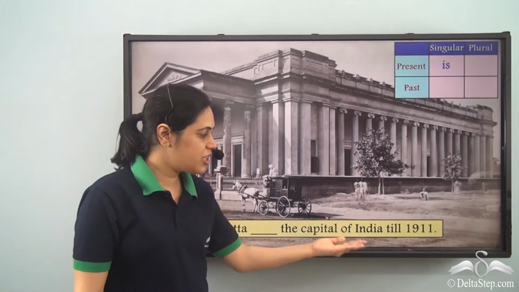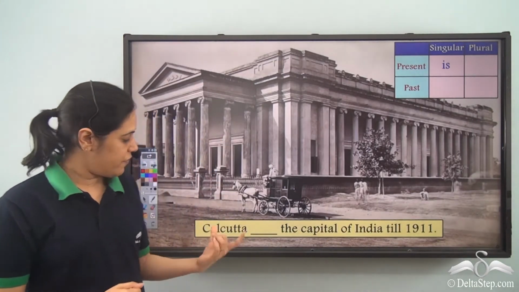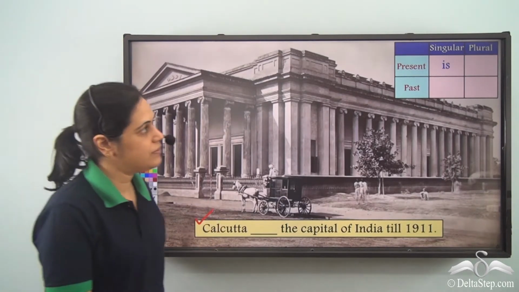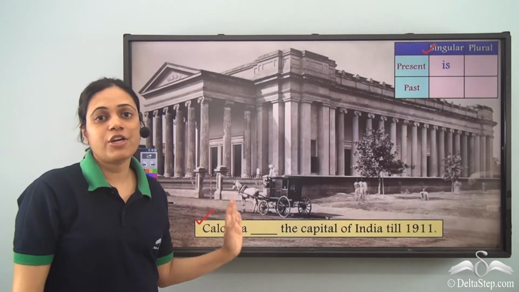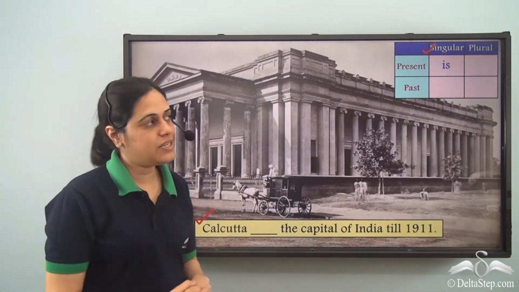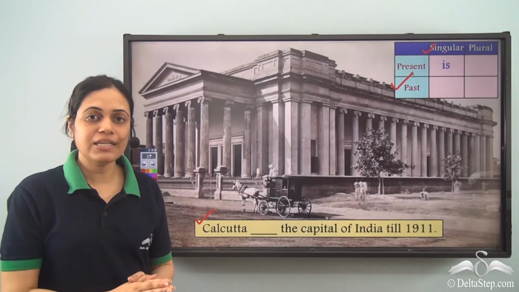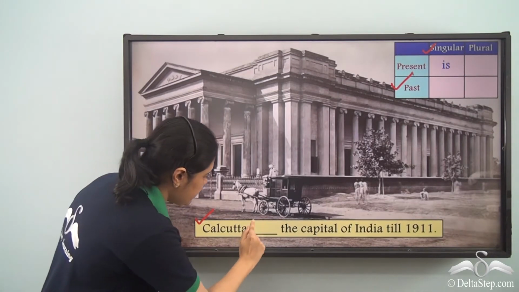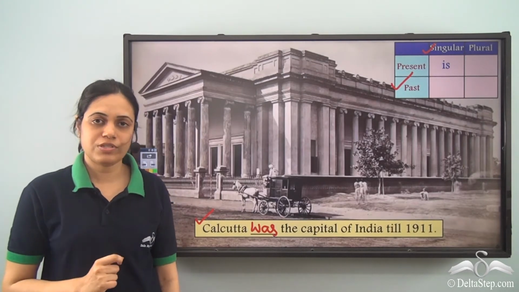Calcutta dash the capital of India till 1911. So we are talking about Calcutta, which is a single city. So we are talking about singular. But we are talking about something till 1911. That is past tense. So we are talking about past, singular. What is the be verb used? The be verb used is was.